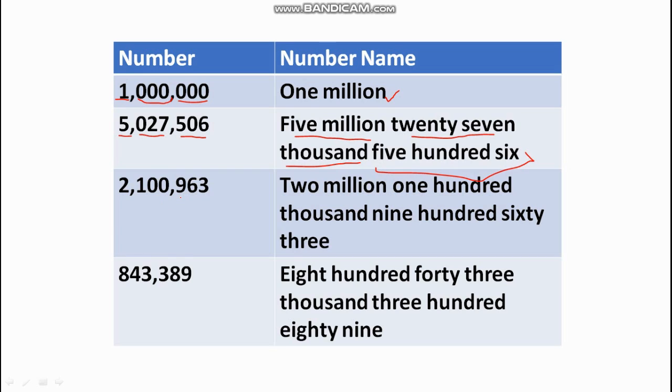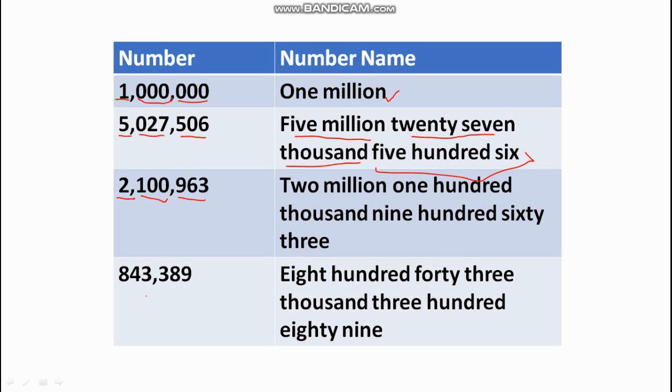Let's take the other example. Ones period, thousands period, millions period. So 2,100,000. Very important. Sometimes when you are doing these questions, you tend to forget writing 1,000. So we have to make a habit of writing 1,000. Else the answer will be wrong. So 2,100,963.